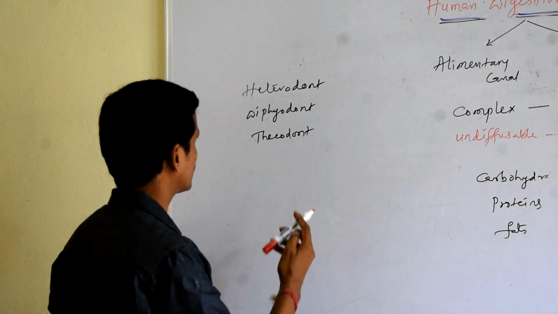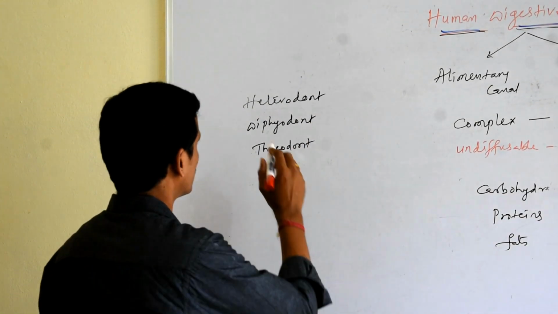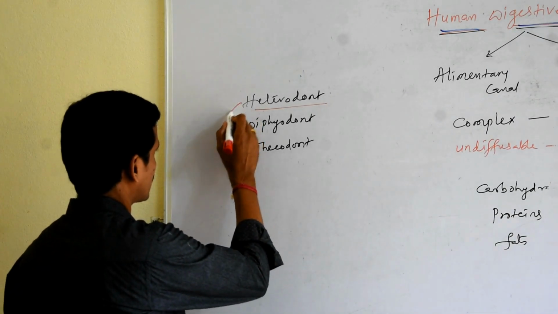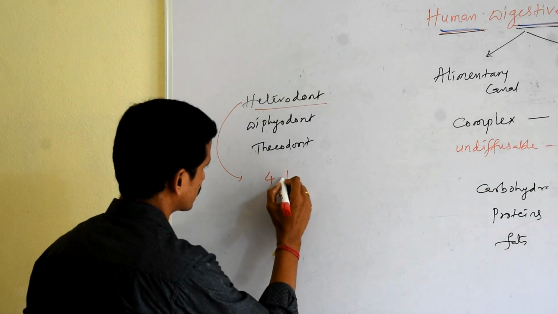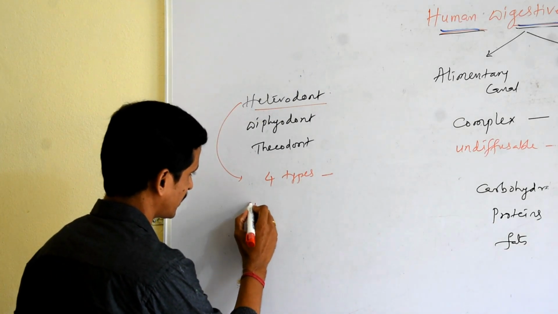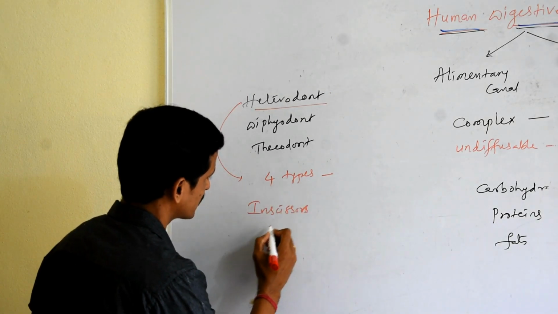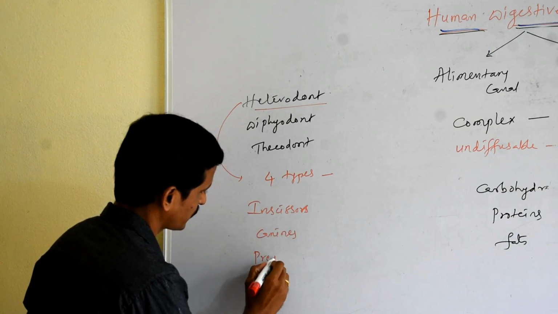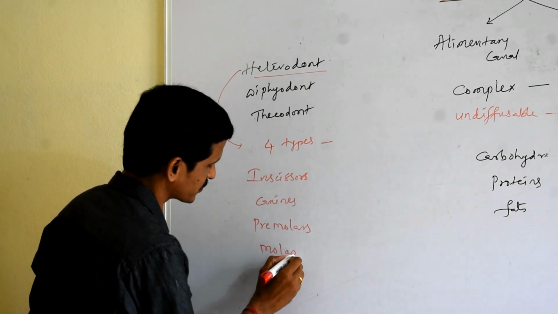Then we should see the meaning of these three technical terms. Let us see first one, heterodont. Human teeth are heterodont means human possess four types of teeth. Four types of teeth. They are incisors, canines, premolars and molars.